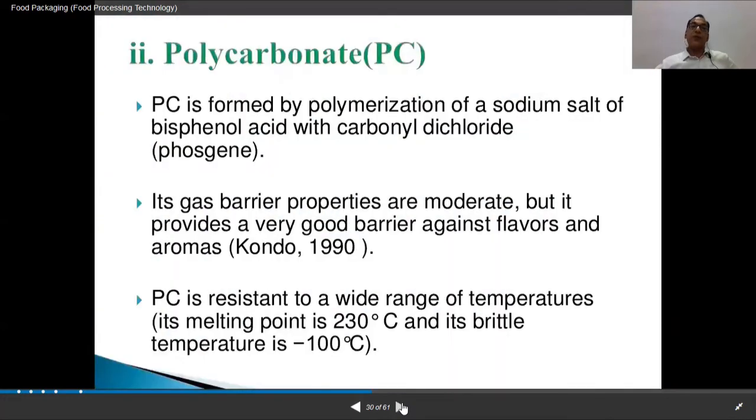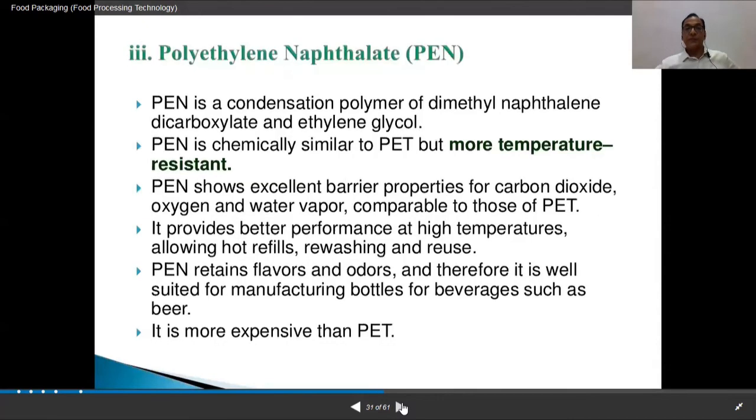And then comes the polycarbonate, PC. Polycarbonate is formed by polymerization of the sodium salt of bisphenol A and carbonyl dichloride. Its gas barrier properties are moderate, and polycarbonate is resistant to a wide range of temperature. 230 डिग्रीज का मेल्टिंग पॉइंट है और -100 डिग्री तक भी ये ब्रिटल नहीं होता है. So this is good for storing the frozen products as well as high temperature products.